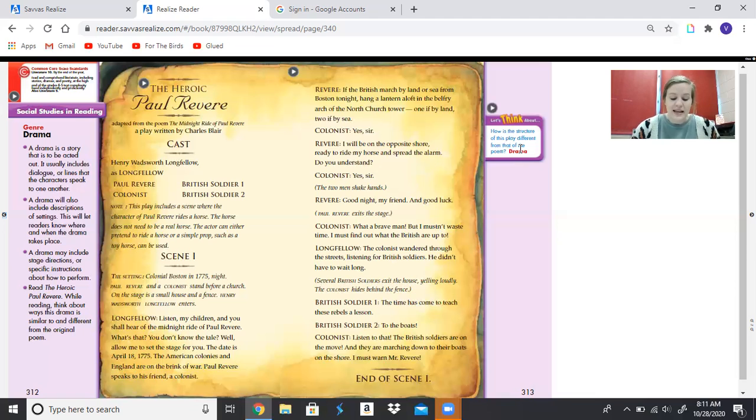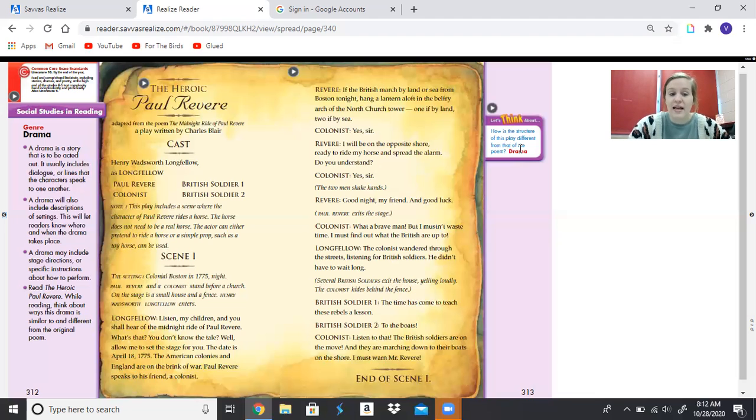British soldier 1. The time has come to teach these rebels a lesson. Soldier 2. To the boats. Colonist. Listen to that. The British soldiers are on the move, and they are marching down to their boats on the shore. I must warn Mr. Revere. And that is the end of scene 1.